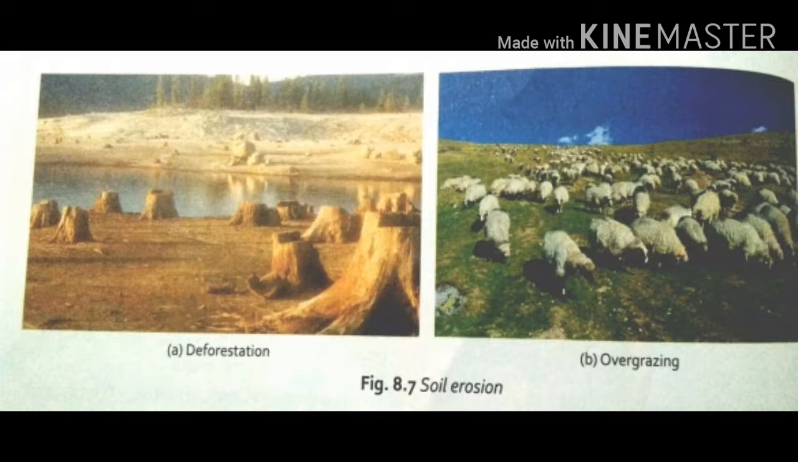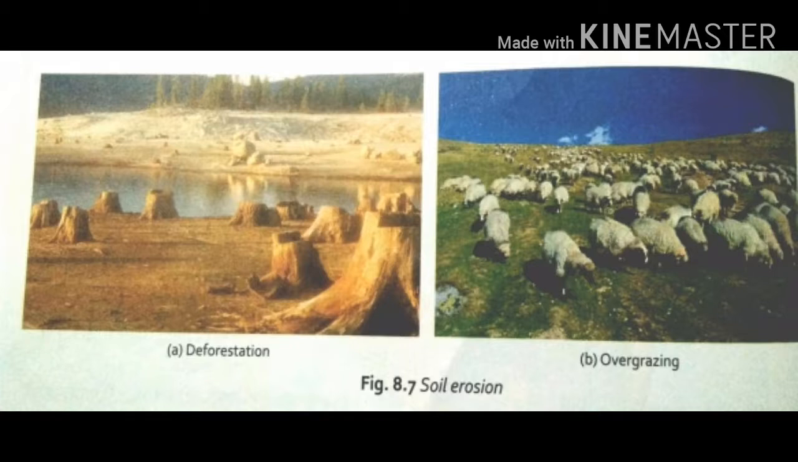Next one, overgrazing. When too many animals graze on a small patch of grass, it leads to overgrazing. Thus the land is exposed to wind and water, leading to soil erosion. In the same way, flood is also one of the reasons for soil erosion. Floods wash away the topsoil.